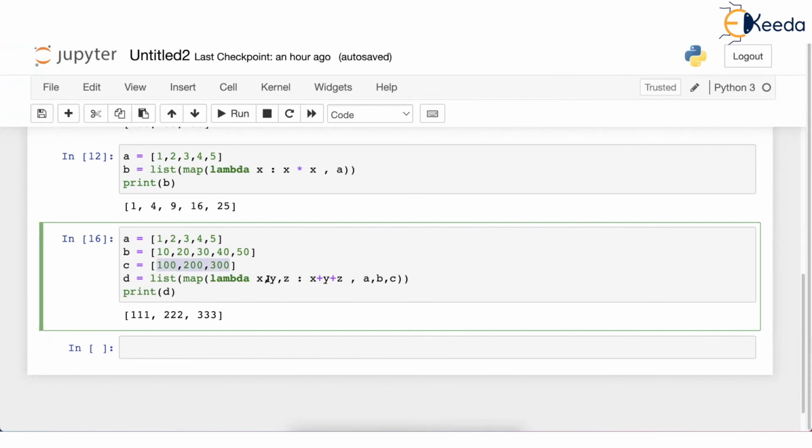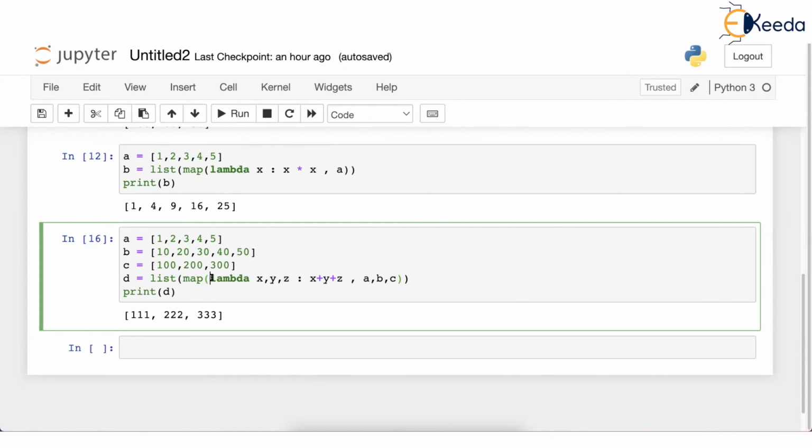It will say, okay, you are asking me to pick values from all the 3 lists, but I am not able to pick any more values from the third list. So I am not going to add 4 with 40, because 4 plus 40 plus nothing, I don't have any value over here. Similarly, 5 plus 50 plus nothing, I don't have any value here. So it's going to stop after adding these 3 elements with the corresponding 3 elements of A and of B. I hope you got that idea. So that's how map works.